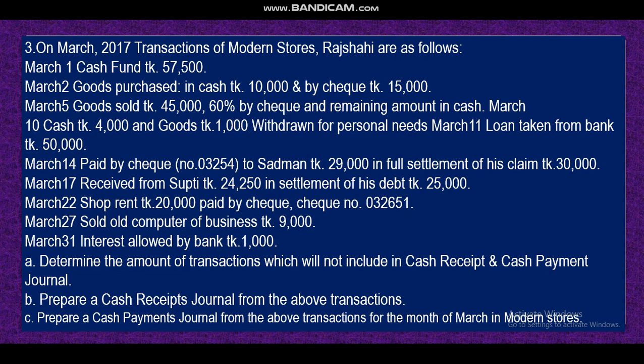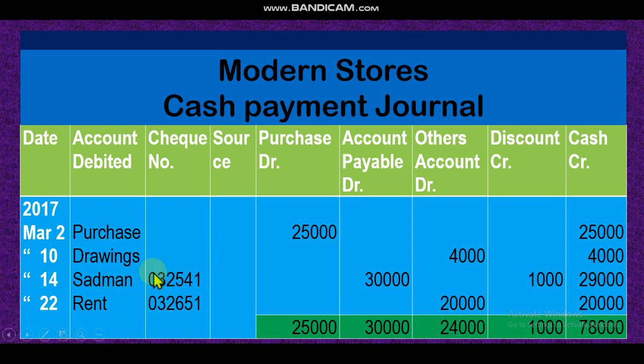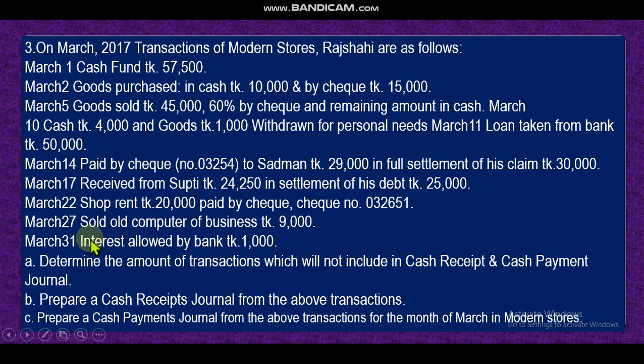So I have paid money. That means it will be recorded in the cash payment journal. Look at the cash payment journal: Sadman account, the check number is here, 30,000. Accounts payable decrease, Sadman account decrease 30,000, and discount 1,000, cash paid 29,000. Dear student, I hope you understand.